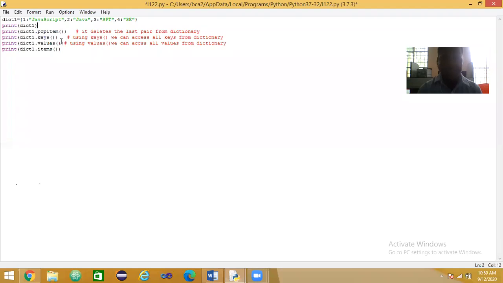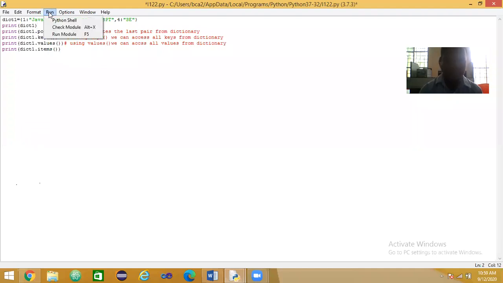And the values function? JavaScript, Java, SPT, SE. And items? 1 colon JavaScript, 2 colon Java, 3 colon SPT, 4 colon SE.